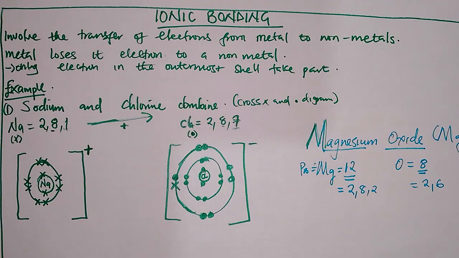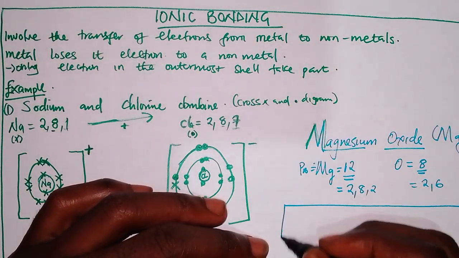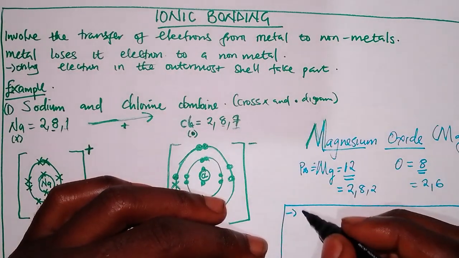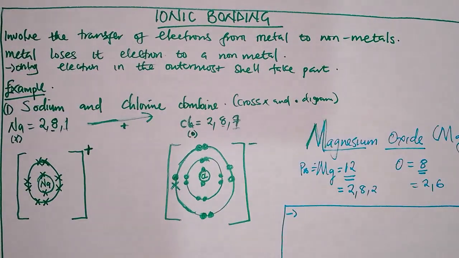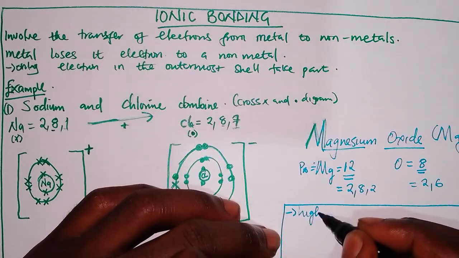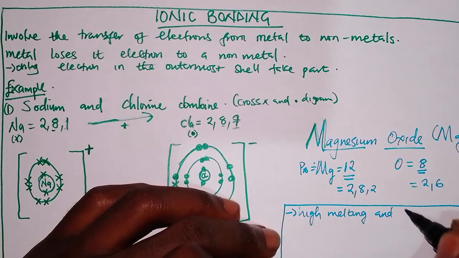In part 2, before I end, there are some principles which you need to understand, some properties of ionic bonding. What are the properties of ionic bonding? The first thing you need to know is that when this bond is formed, as in magnesium oxide and sodium chloride, they have a high melting and boiling point.